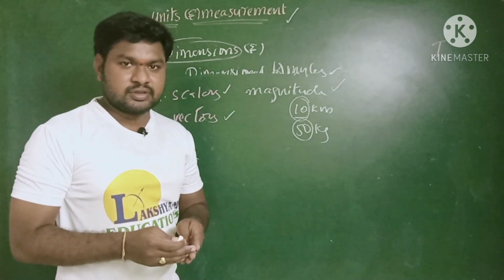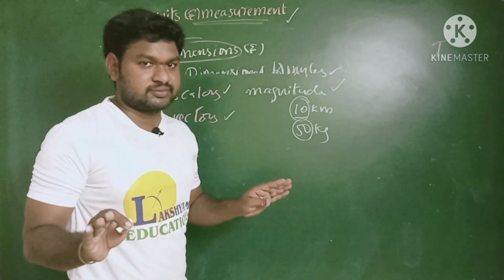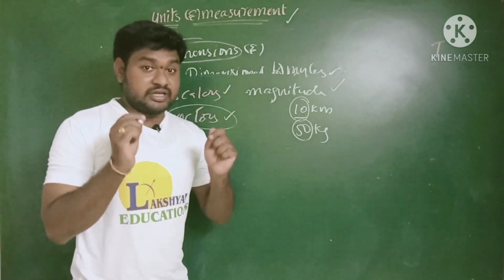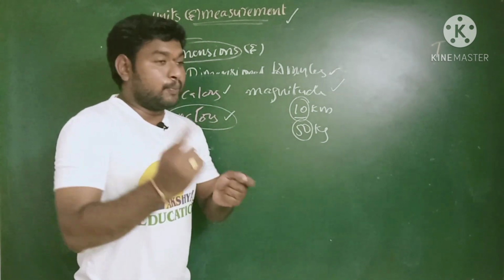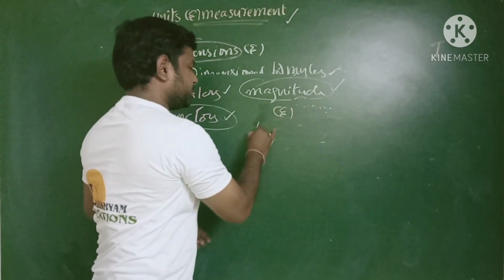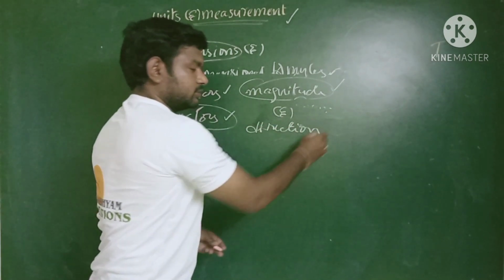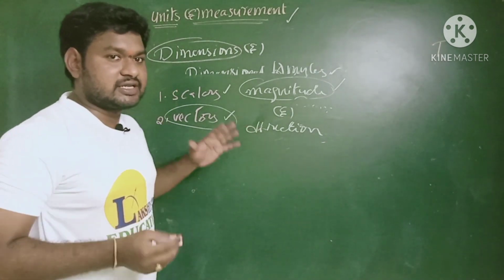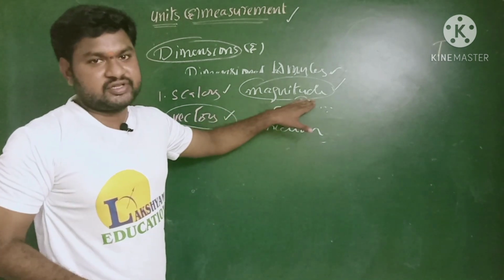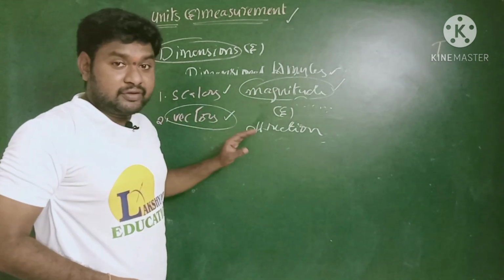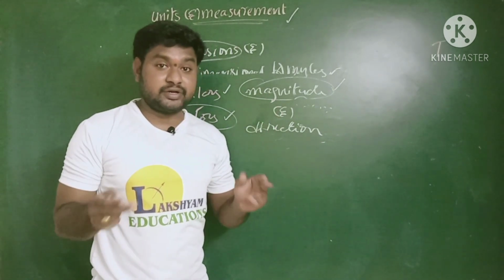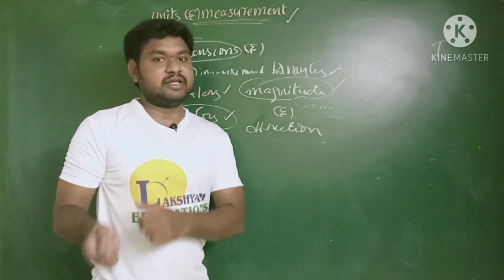Why? Because in those only magnitude is there, no direction, right? In the second one, vectors. Then how can we define vectors? The physical quantity which has both magnitude and direction. Once again I am repeating the difference between scalar and vector quantities. In scalar quantities we discuss only the magnitude of the physical quantity. But in vector quantity we discuss both magnitude and direction. That means the physical quantities can be classified into two types here: scalar quantities and vector quantities.